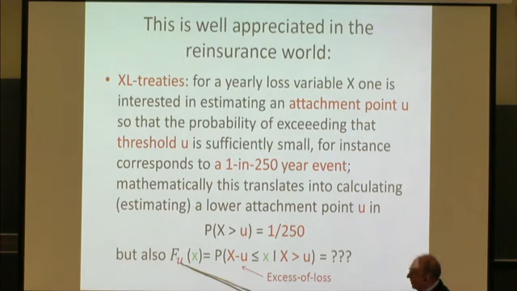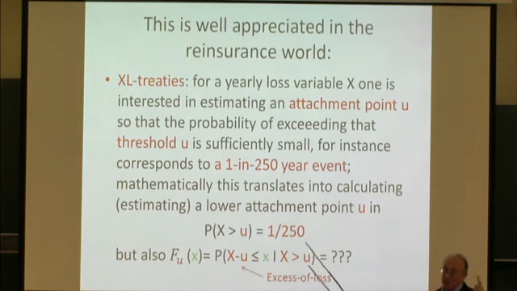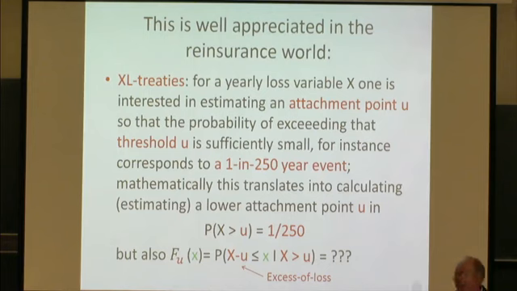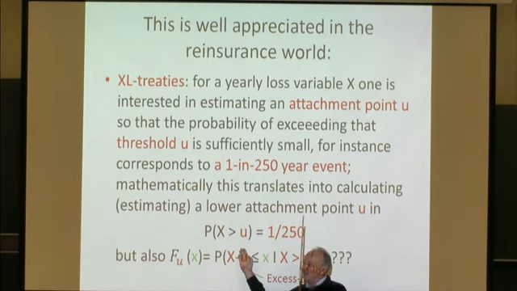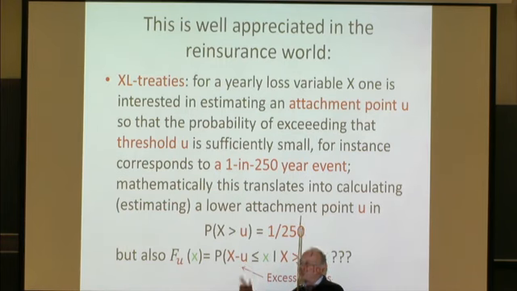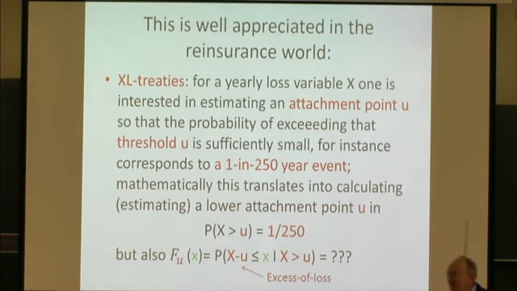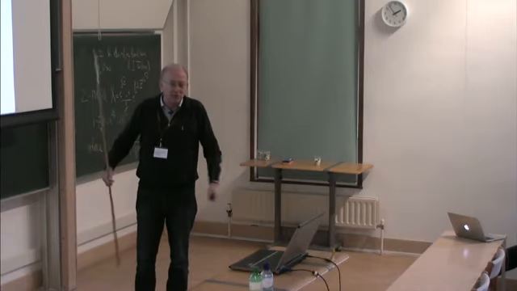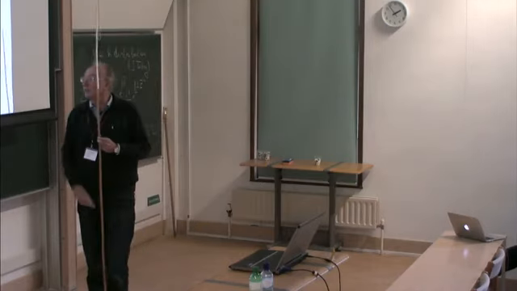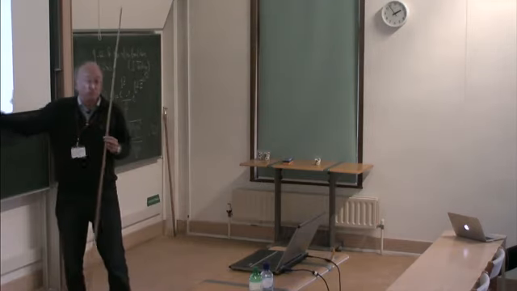Namely, F super U of x is the probability, and now you see this is a what-if statement, given I have a loss above this high attachment point, this 1 in 250 year event, what is the distribution of the excess? In insurance, in finance you would look at this. In reinsurance at this. Because you take that part of the layer, you reinsure whatever is above you. Okay, so that's just standard in insurance. So this is called the excess of loss, XL. What are good models for that?